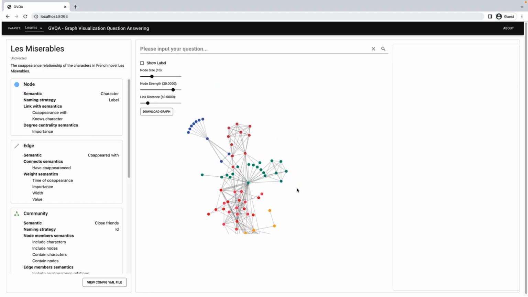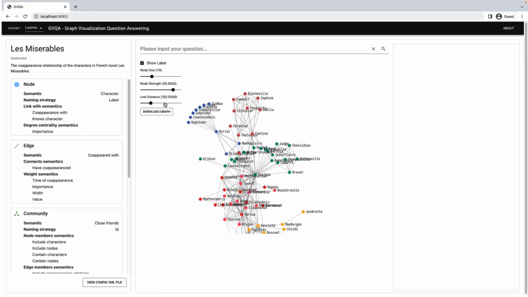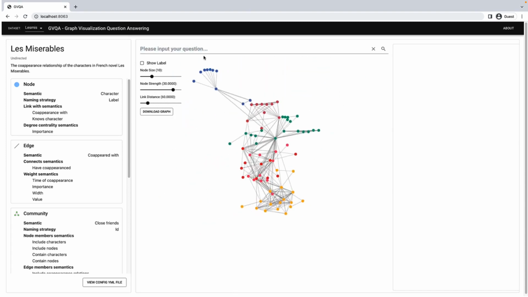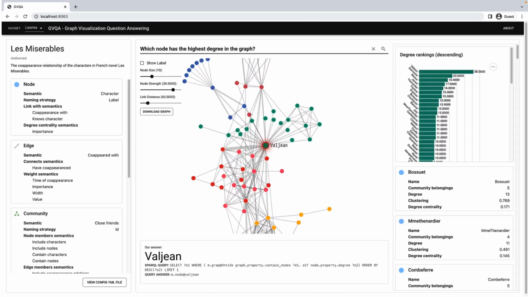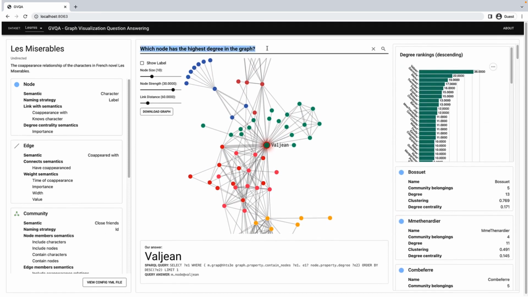Now we look at some real cases. We have populated some graphs collected by Mark Newman into our system. The first graph is Les Miserables, which is a co-appearance network of characters in the novel Les Miserables. First, we want to know which node has the highest node degree in the graph. As we can see, the answer is obtained here.